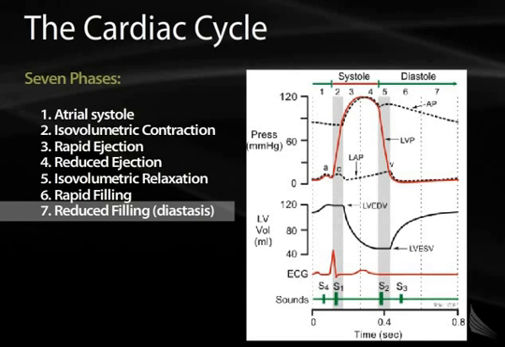The left ventricular end diastolic volume, or LV-EDV, is seen at the top of the graph, and the LV-ESV, left ventricular end systolic volume, is at the bottom. During diastole, the left ventricular volume increases. Then at the bottom of the chart you can see an electrocardiogram and the heart sounds, and we will talk about these.